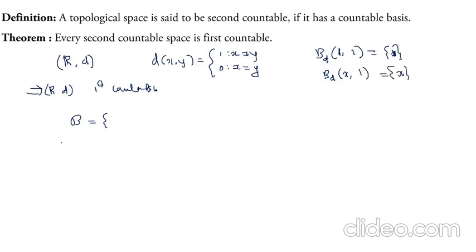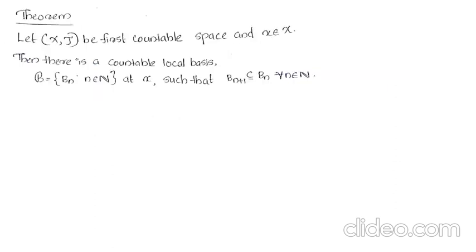That means a basis must contain all those singleton sets from the real line, and those singleton sets are uncountable. Therefore, we get an uncountable basis, so it is not second countable. This is first countable only. Therefore, every first countable space need not be second countable.